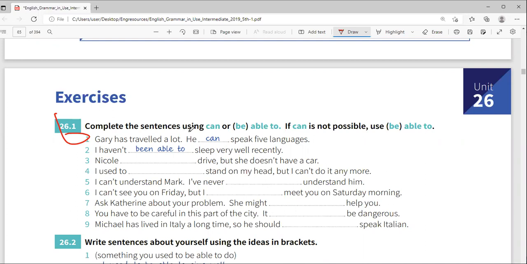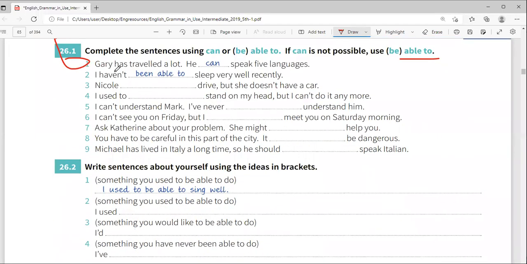Complete the sentences using can or be able to. If can is not possible, use be able to. Gary has traveled a lot. He can speak 5 languages. Yeah, he can speak 5 languages. Present, he can speak. Here you cannot say "I haven't can sleep." No English like that. So "I haven't been able," because it is from that time up to now.